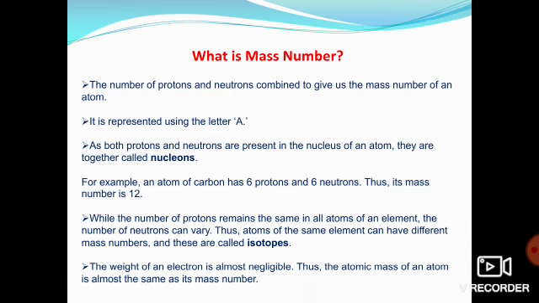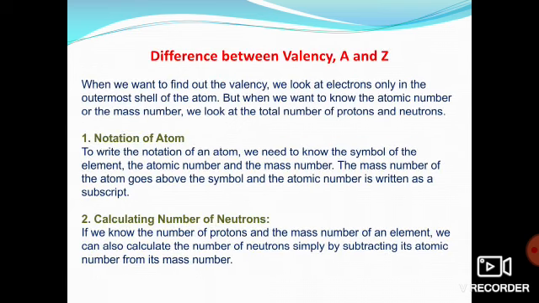Got it? Clear? Now there is another term, that is valency. You know what is valency? What are valence electrons? Now see, if we want to know about electronic configuration, let's take an example of oxygen. What's the atomic number of oxygen? It is 8, right? So 8 means what will be its electronic configuration?